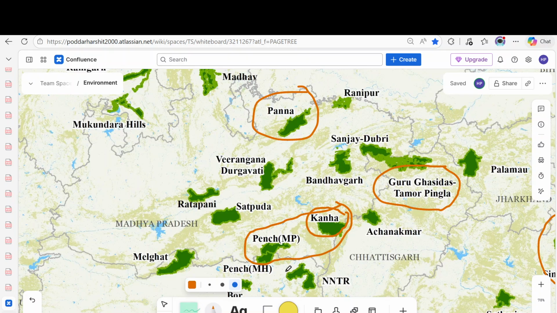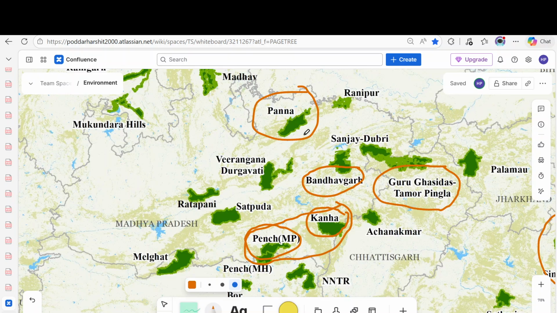Now there is the Pench Tiger Reserve. In Rudyard Kipling's The Jungle Book, the setting is from the Pench Tiger Reserve only. Okay, this is the funny fact around that. Now there is the Bandhavgarh Tiger Reserve. It is one of the highest tiger density areas in central India. Okay. Now we have the Panna Tiger Reserve. Panna was in the news due to the Ken-Betwa link.